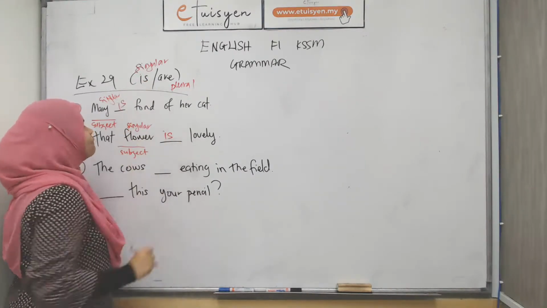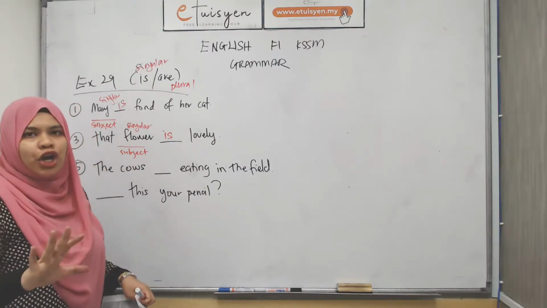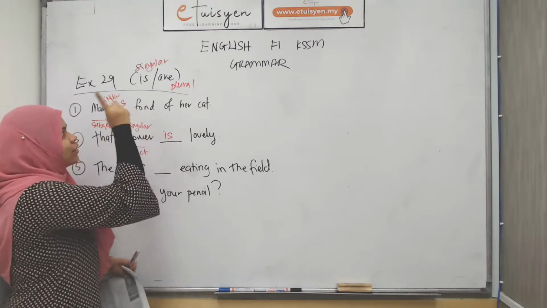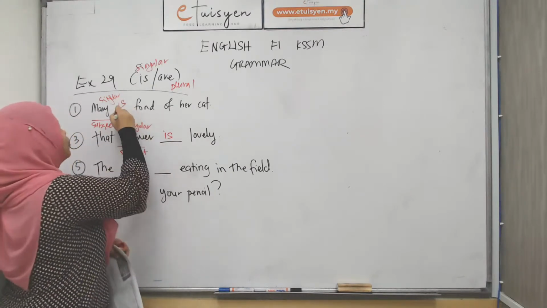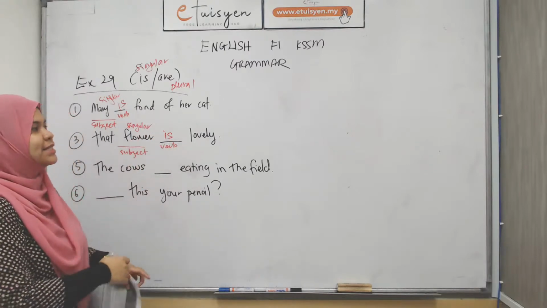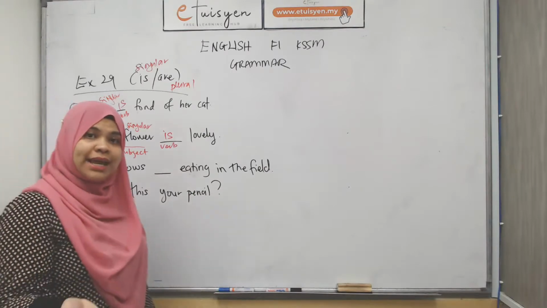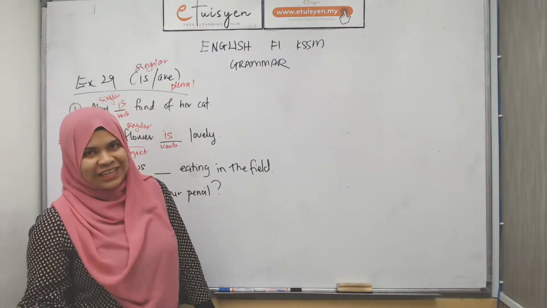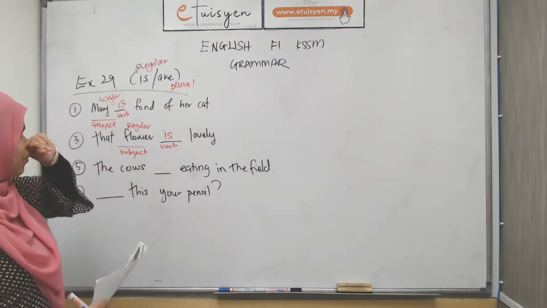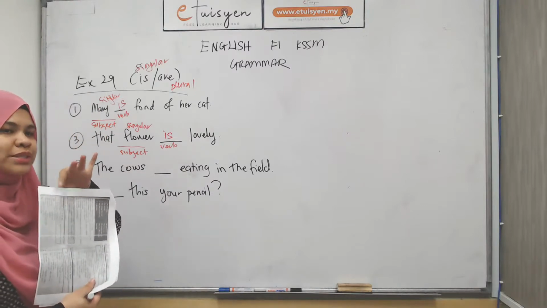Is. That flower is lovely, not that flower are lovely. Okay? That is no. So, because it's a singular subject, you have to pair it with a singular verb. I'll write here, this is your verb. It's more visible. It's lovely, beautiful. Another way to say beautiful is also lovely. FYI. That's number 3, not the third one for you that we're doing tonight, that number 3 in exercise 29.